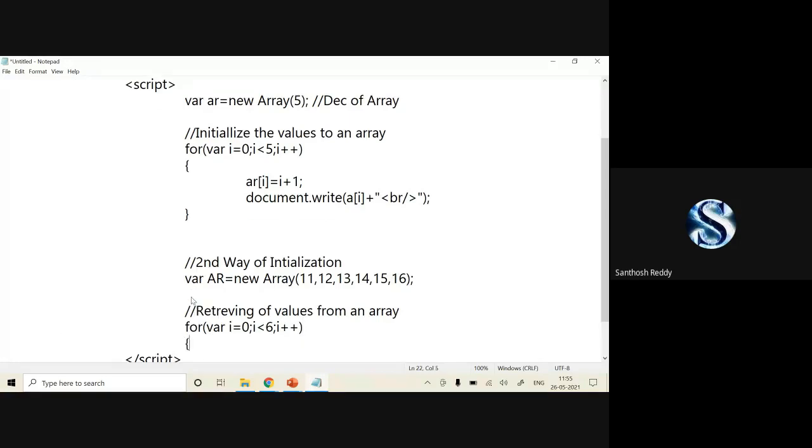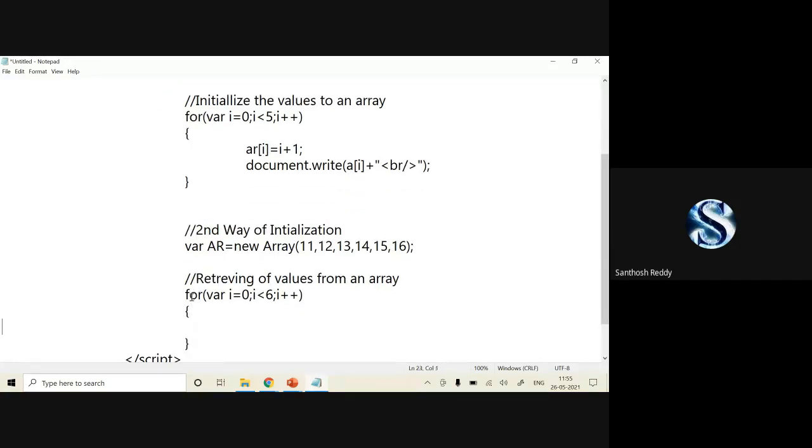That's it. Okay, now just document.write ar of i. That's it. Plus, now I'm giving a break after inserting every element into the array.